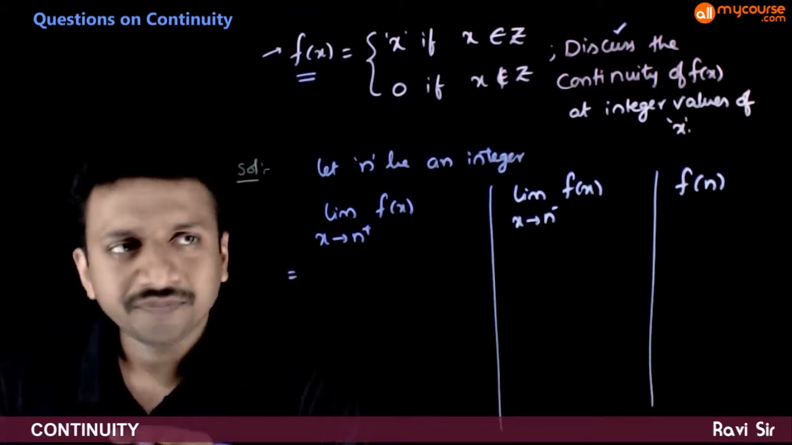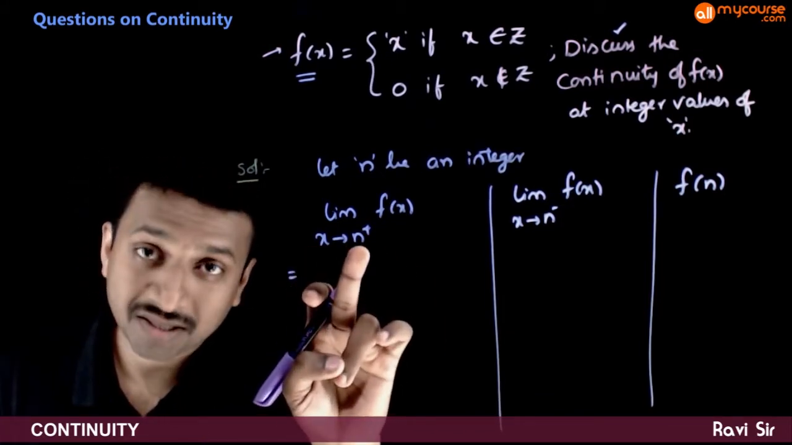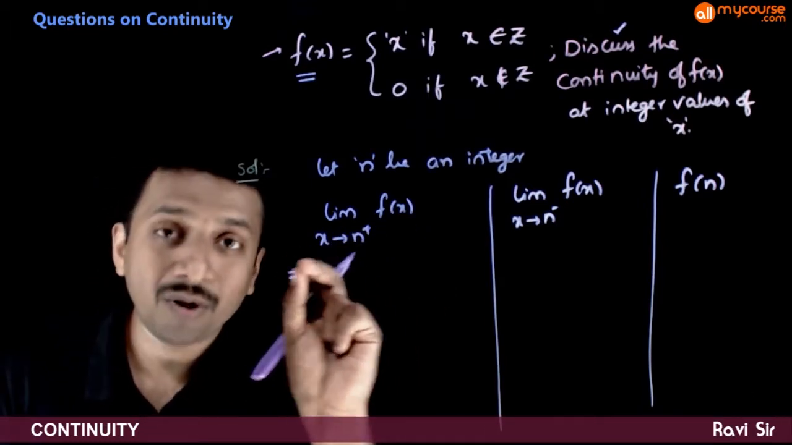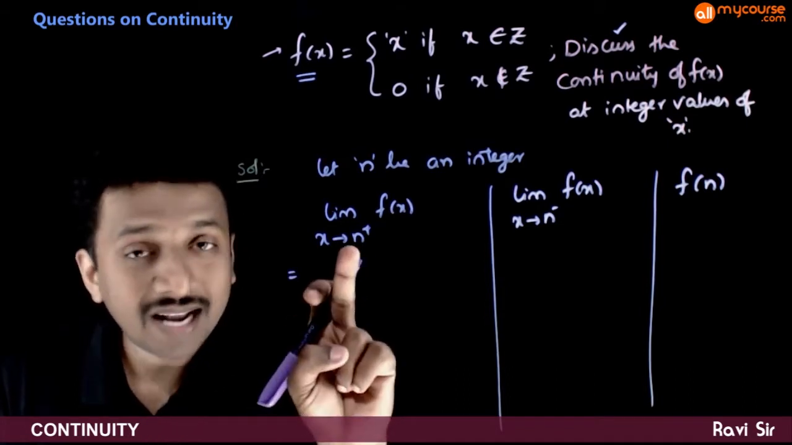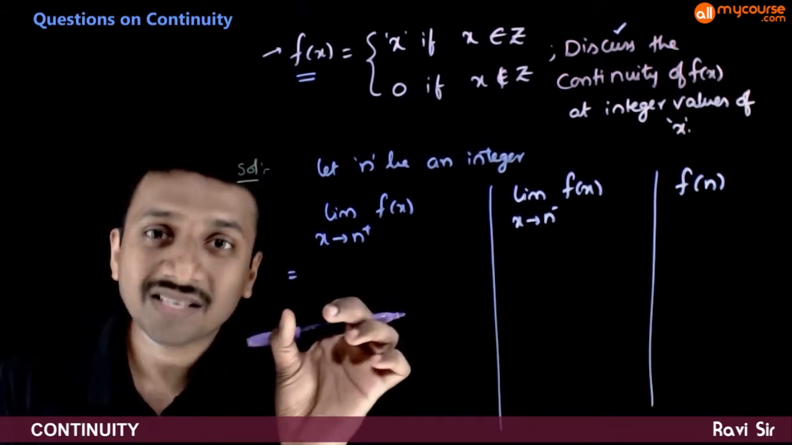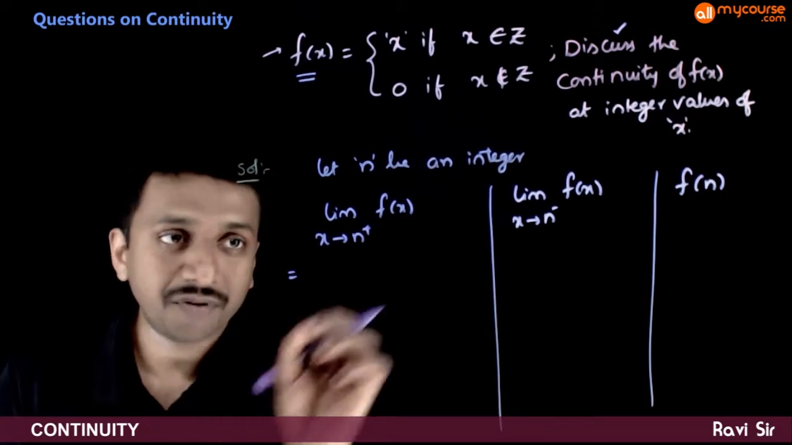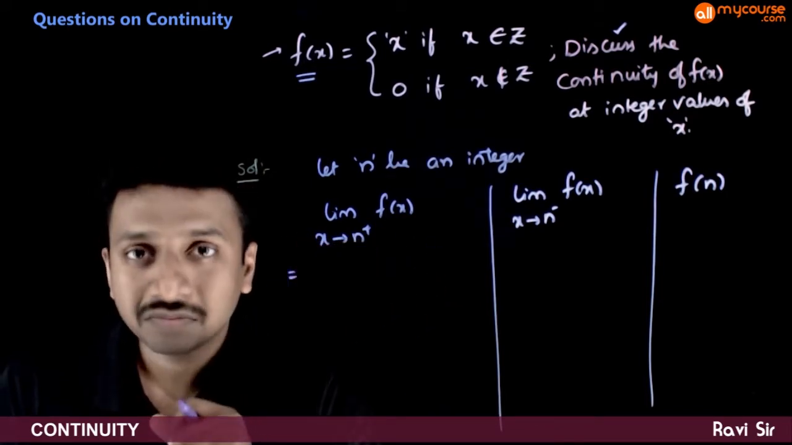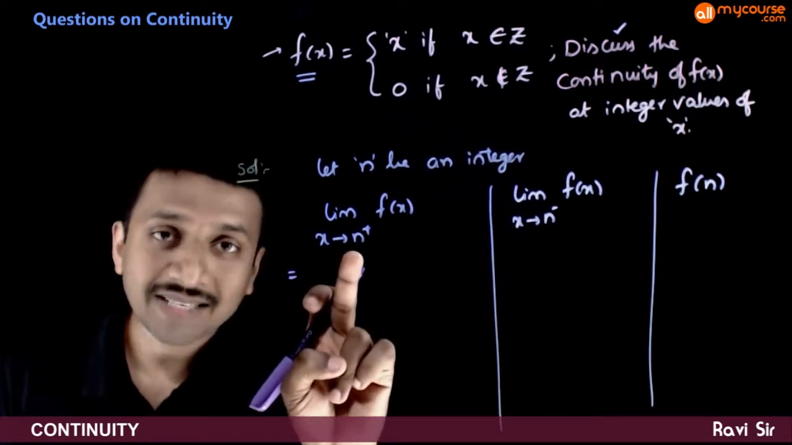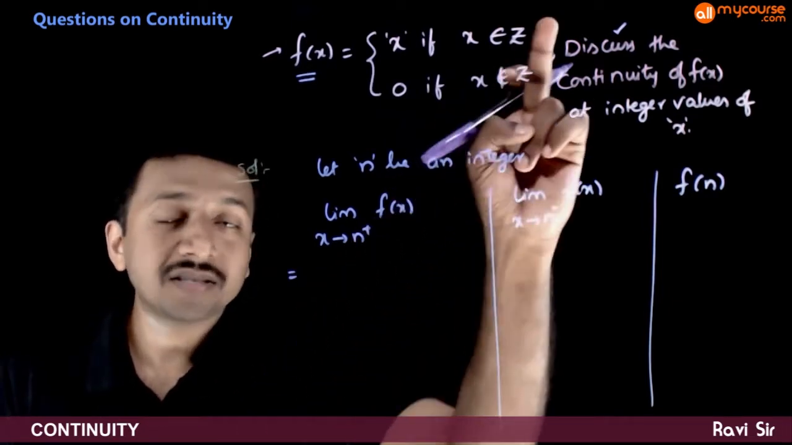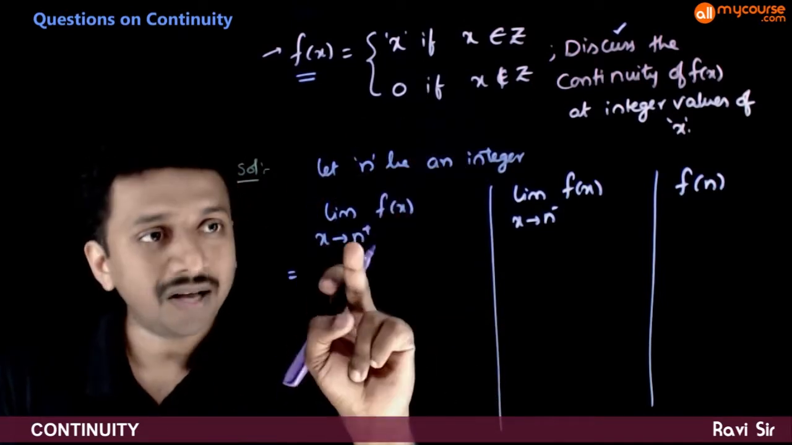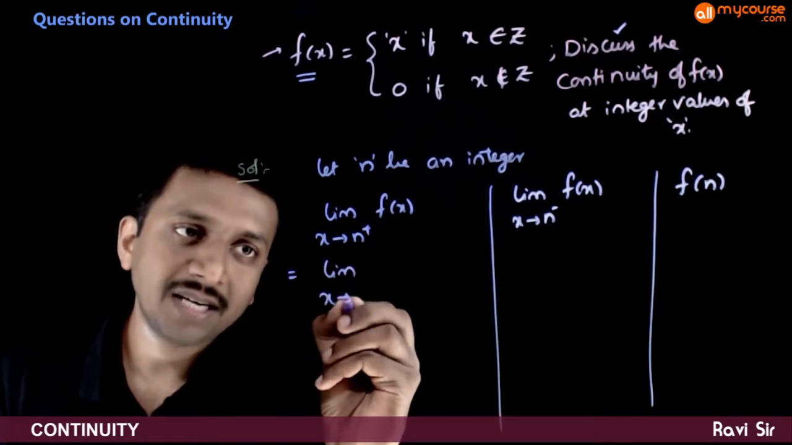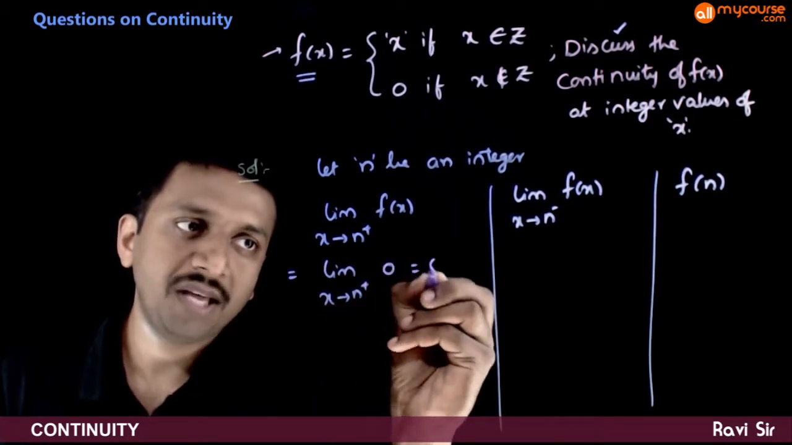If x tends to n plus, that is the neighborhood of an integer number. Obviously the neighborhood of an integer number consists of all non-integers, right? So if you take 2, 2 plus contains all the real numbers around 2. So they are not integers. So as x tends to n plus, my f(x) will be 0 because x is a non-integer. So the limit as x tends to n plus is 0.